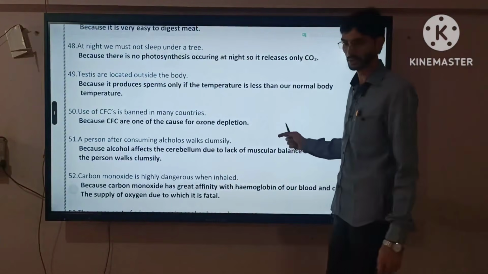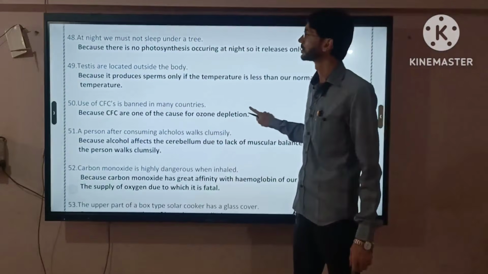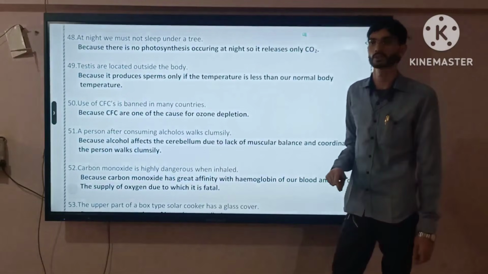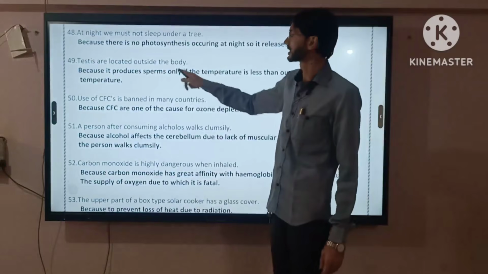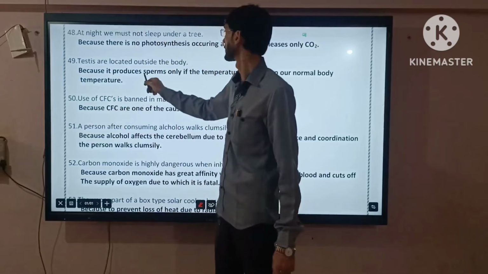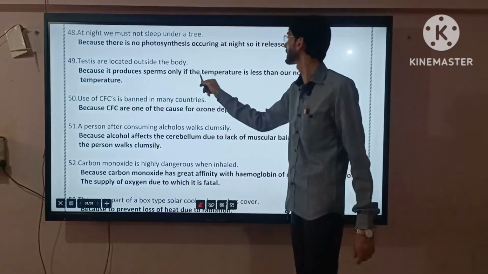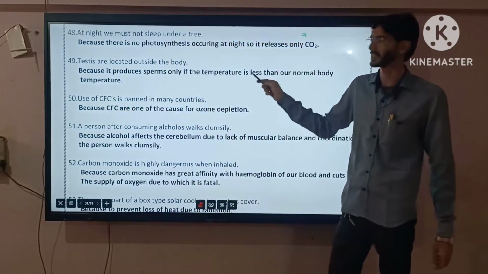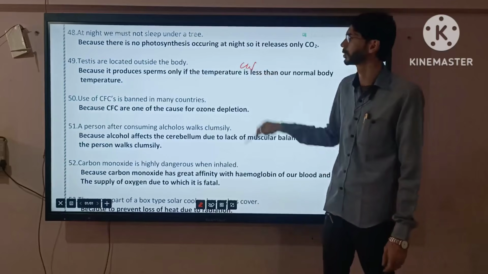Want to continue or still stop? Then I will continue. You have to be fast. Testes are located outside the body because to produce sperm, the temperature must be less than our body's normal temperature. In our CW the clear answer is that, just go through it.